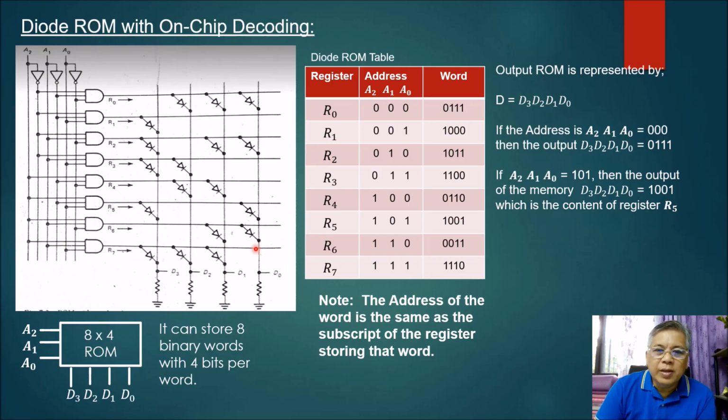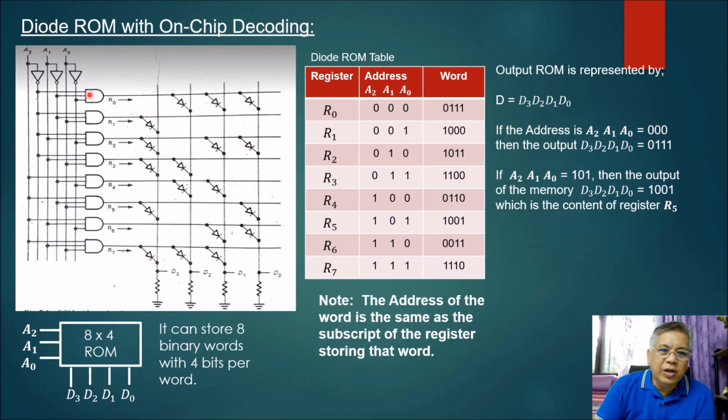all you have to do is to place a diode, no? If you have, for example, 0, no diode here. If you have 1, 1, 1, then there will be a diode here connected, another diode. So if there is a diode, that means it is 1. If there is no diode, that is equal to 0. So that is how to store a binary word inside your diode ROM with on-chip decoding.